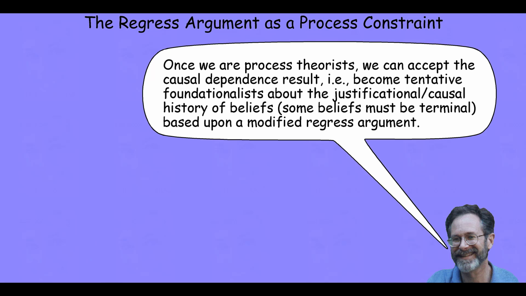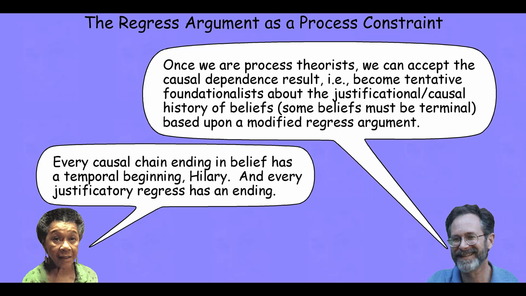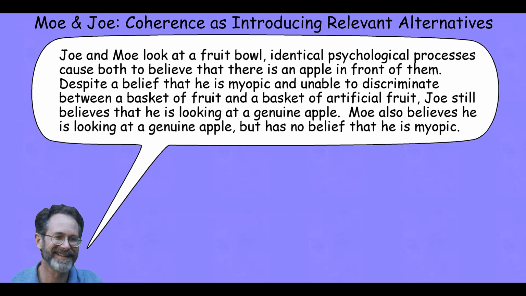Once we're process theorists, Kornblith claims, we can accept the causal dependence result. That is, we can become tentative foundationalists about the justificational and causal history of our beliefs. Beliefs are causally dependent upon one another as part of their justificatory relationships, and those causal dependencies must ultimately result in some beliefs being terminal, being original beliefs having no other causes. We can determine this based on our modified regress argument. In other words, every causal chain ending in a belief has a temporal beginning, and every justificational regress, therefore, has an ending.